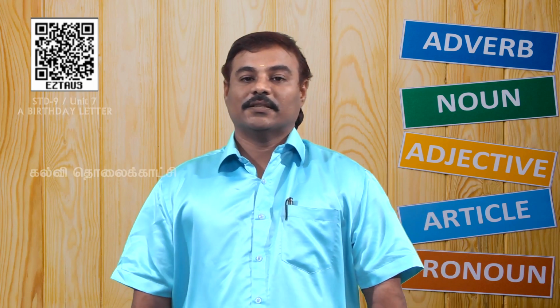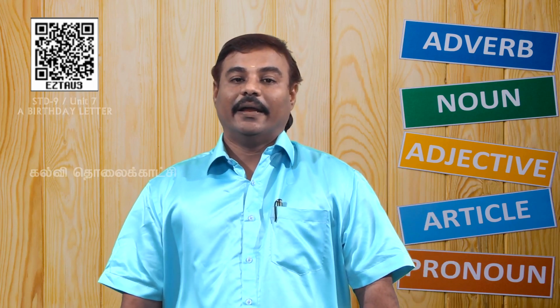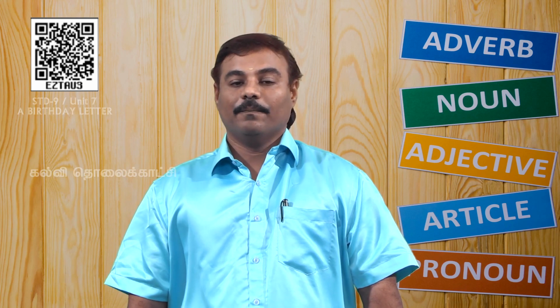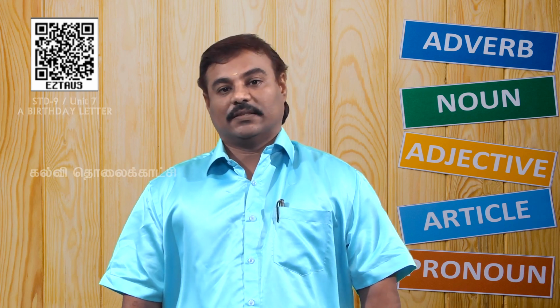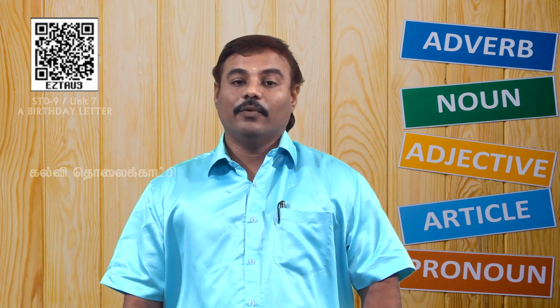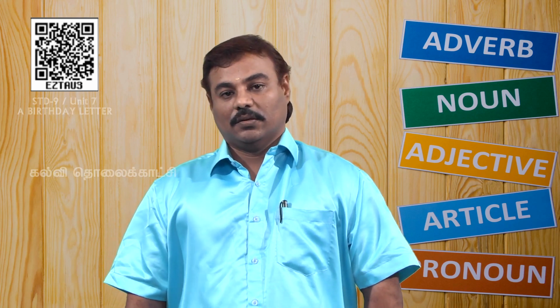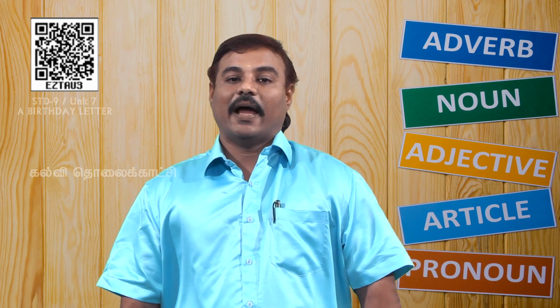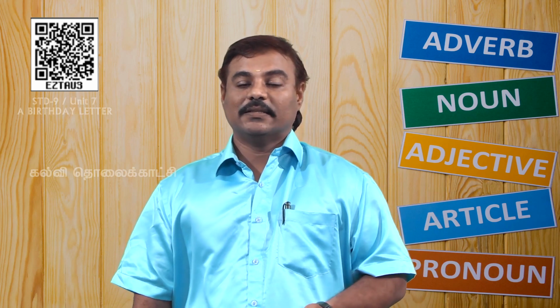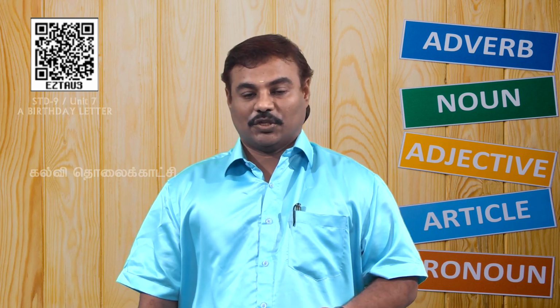Apart from this, what are the changes you can make in direct speech, which is given in inverted commas? Remember, the tense should be changed and the verb form should be changed. In the previous class, I told you that present tense should be changed to past tense in indirect speech.